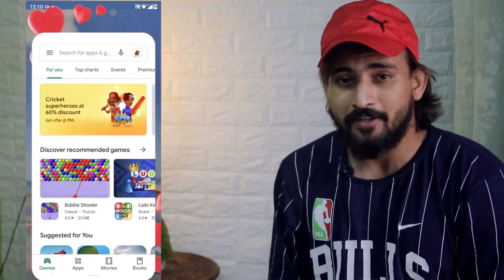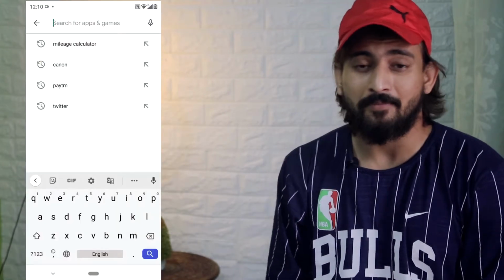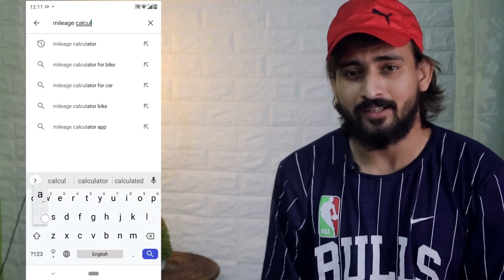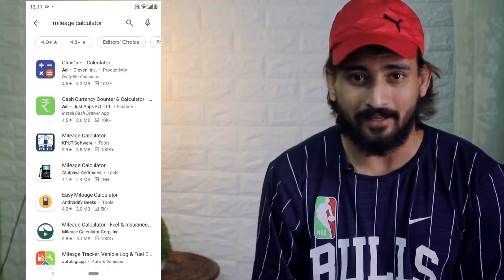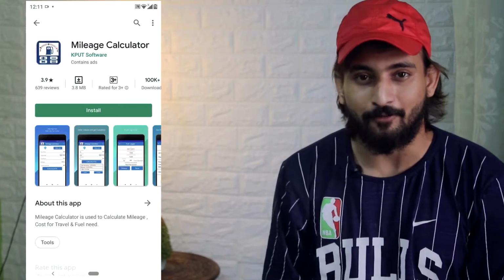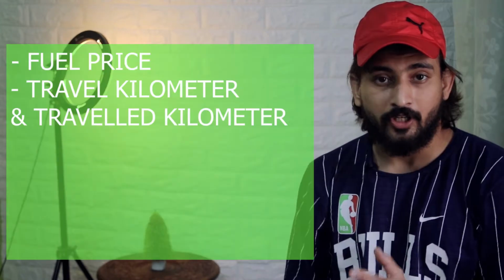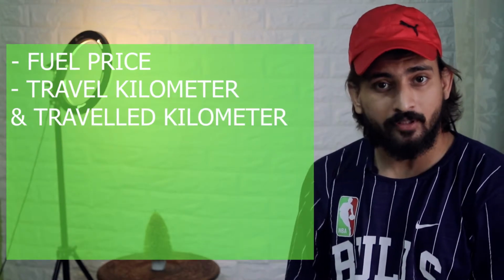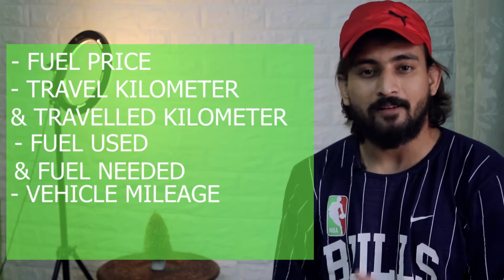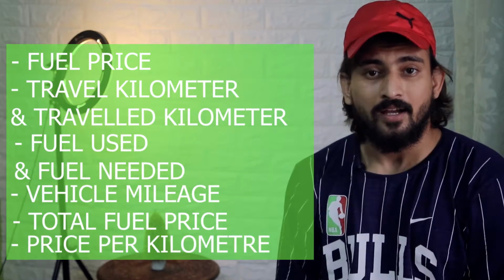To install this app, first go to Google Play Store and type in the search box mileage calculator. Then you will find a blue icon and there is your app, Mileage Calculator. There are many things this app can calculate, and these are fuel price, travel kilometer and traveled kilometer, fuel used and fuel needed, vehicle mileage, total fuel price and price per kilometer. So this app is a one page tool and you don't need to search for many things. Everything is just in front of you, you just type and let it go.